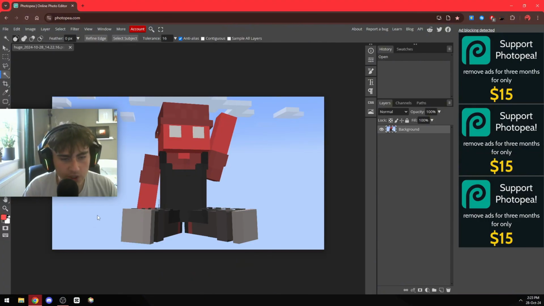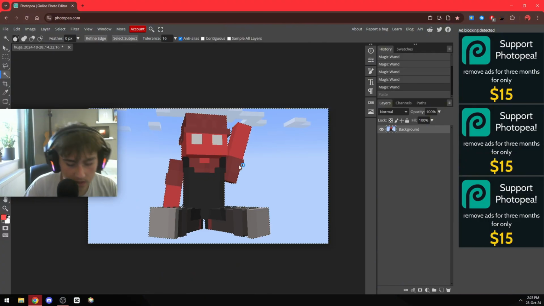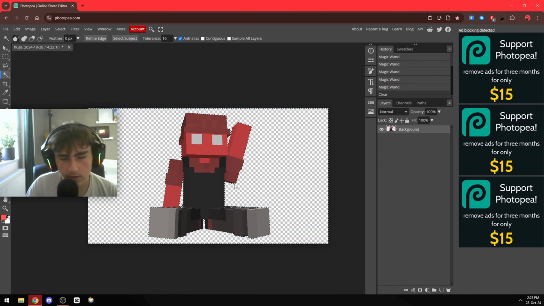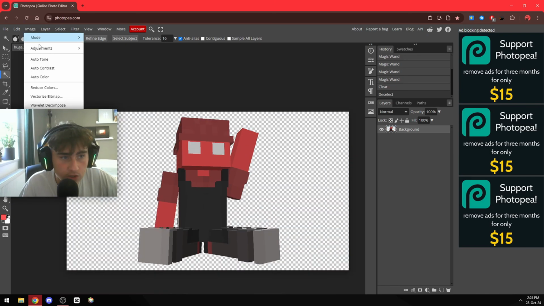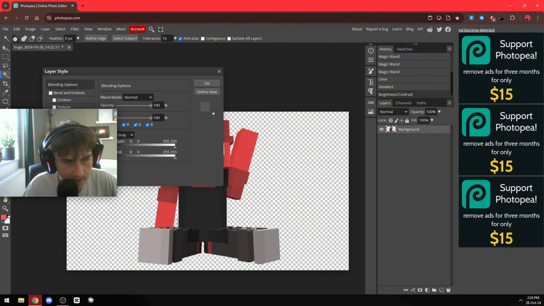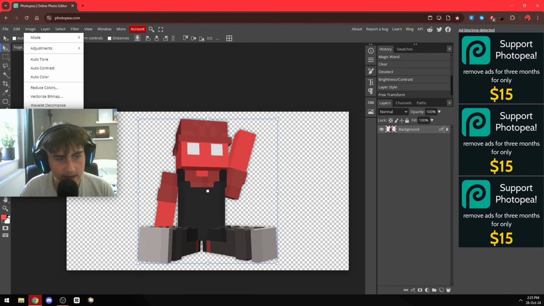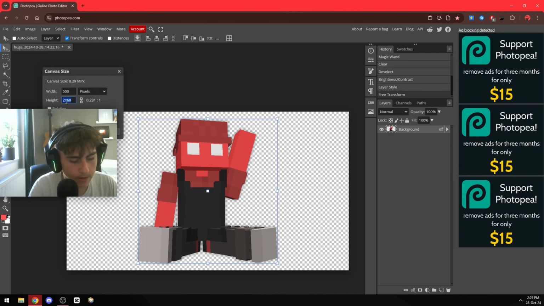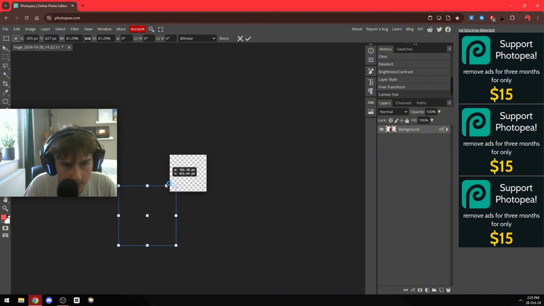Now I'm gonna use the magic wand to mask out the player. I think this is good, so now I'm just gonna hit delete, and now only the character will remain. Then just style it however you want it. So I'm just gonna add a little bit of brightness and contrast, and then add a slight shadow. Then go to canvas size and press 500 by 500. This is the profile picture aspect ratio. Then just scale this all the way down.